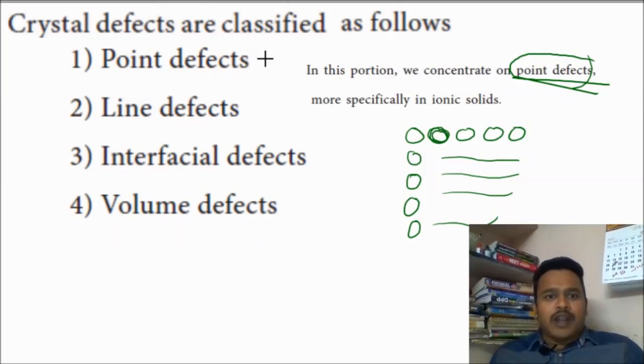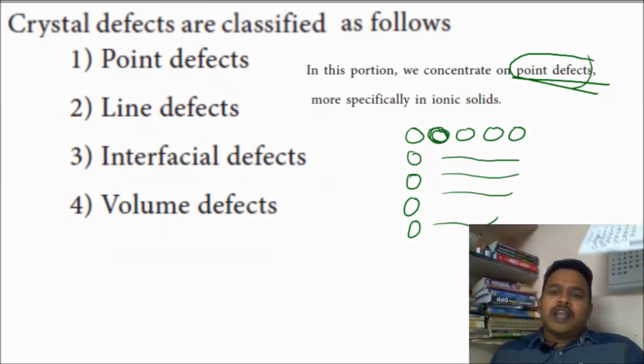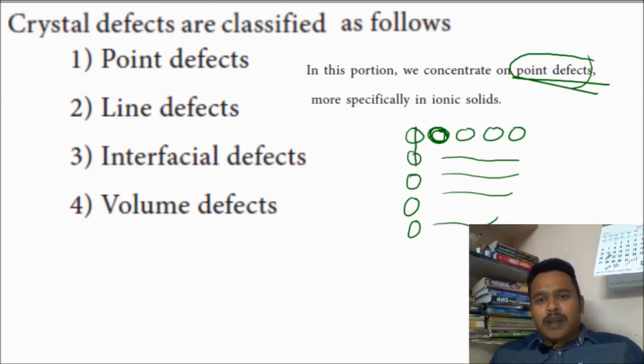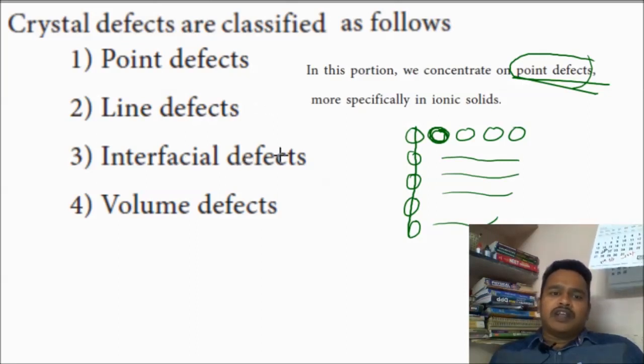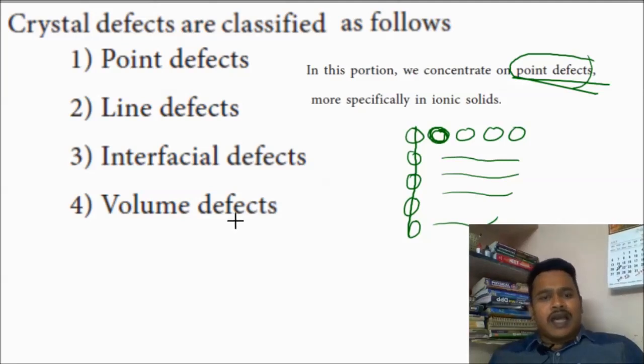If there is an irregular arrangement in that particular atom, ion or molecule, that is a point defect. Line defect is when there is irregularity completely in a row or column. Interfacial defect is when there is irregularity in the face of the crystal. Volume defects arise due to the volume.